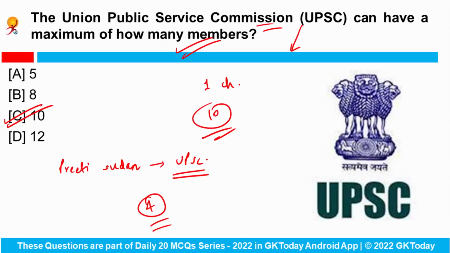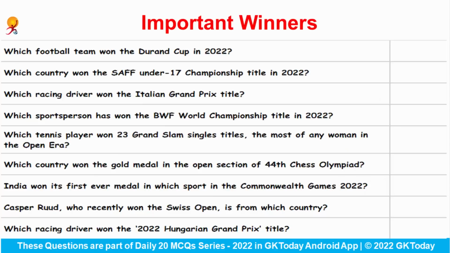So these are the most important current affairs and the news from today, and now we'll come to our revision section. Which 3 categories are we covering today? First of all we'll talk about important winners in different segments. After that we'll see important exercises that are relevant, and third we'll talk about important cricket related current affairs. Okay, let's start with important winners.